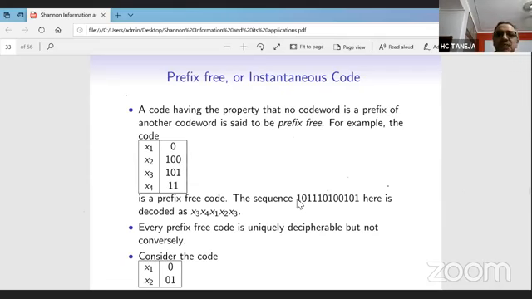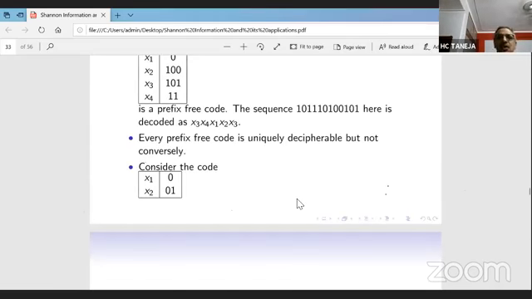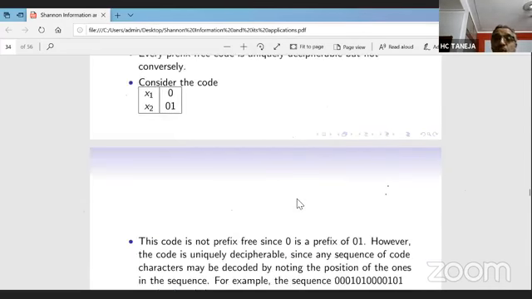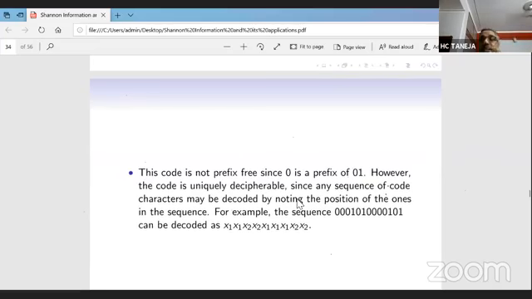Say our source has only two letters. Now here definitely 0 is a prefix of 0 1. But whatever message you get, let us suppose we get this sequence, it can be decoded uniquely, because where there is a 0 before 1, it is to be decoded as x2. Otherwise, it is to be decoded as x1.